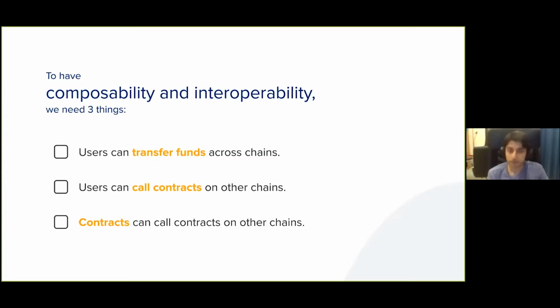So transferring funds across chains, either to other participants or to themselves. 2, users can call contracts on other chains, and this needs to happen in a way where the users aren't actually giving up access to funds as part of that call. And lastly, and this is absolutely the most difficult one, contracts calling other contracts on other chains. So let's see what Connext can do to help with this.